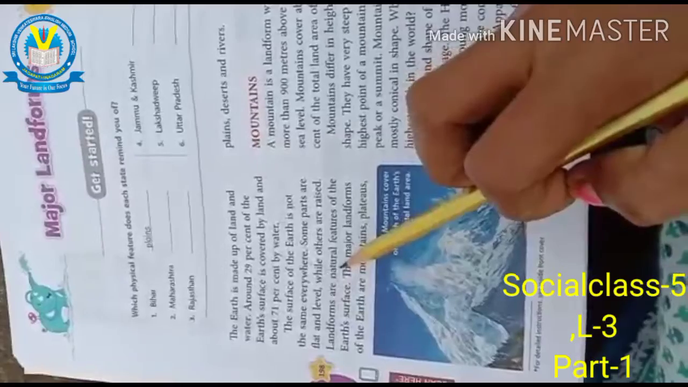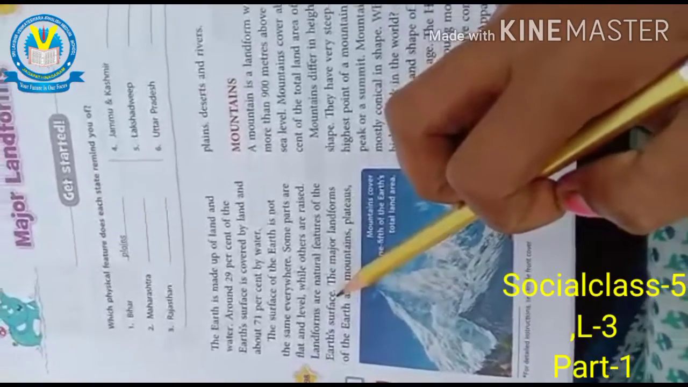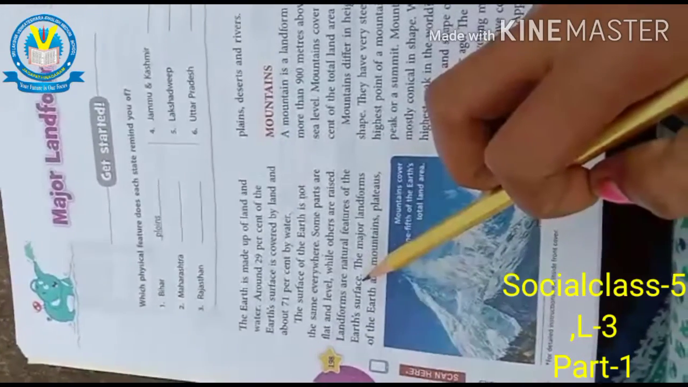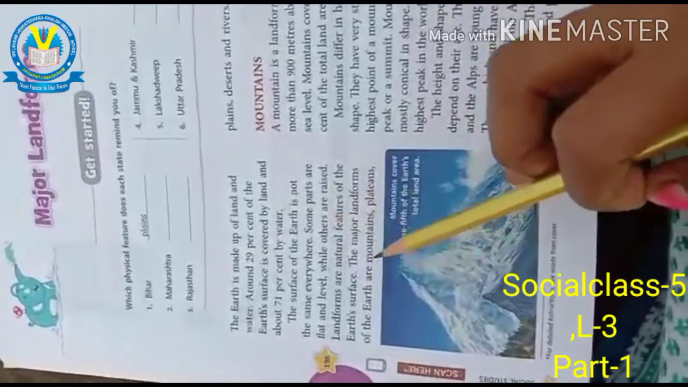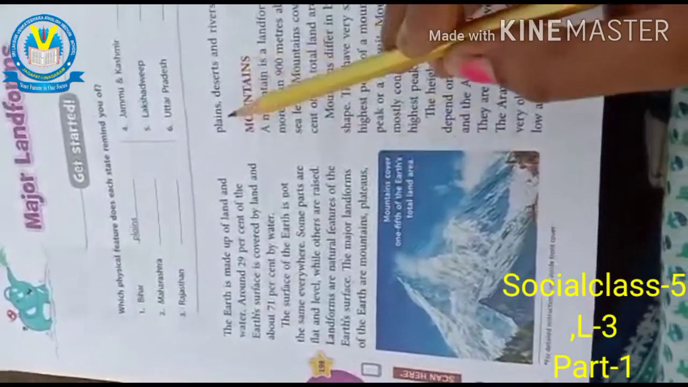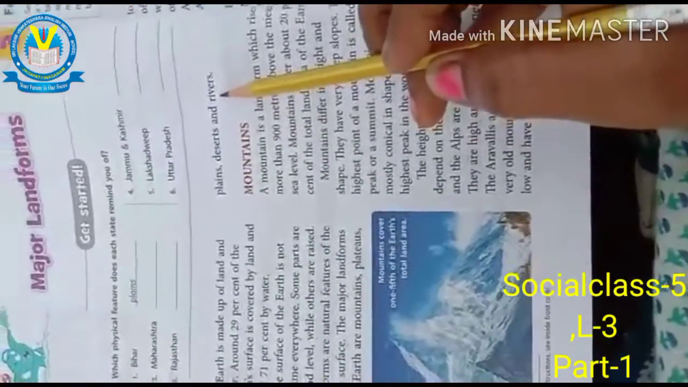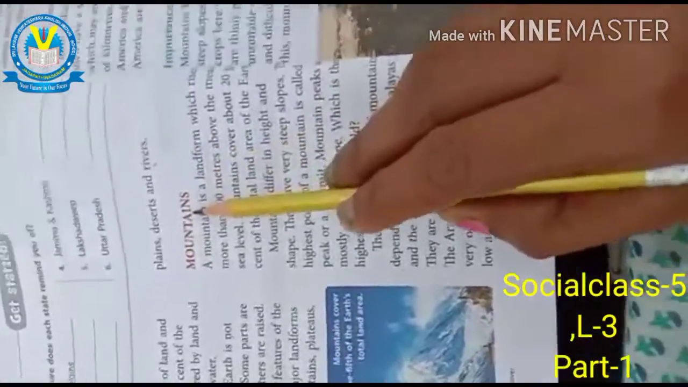Landforms are natural features of the earth's surface. Natural features means mountains, valleys, rivers, deserts. These are all on the earth's surface. The major landforms of the earth are mountains, plateaus, plains, deserts and rivers. Now briefly we can know about all these landforms. So the first one is mountains.